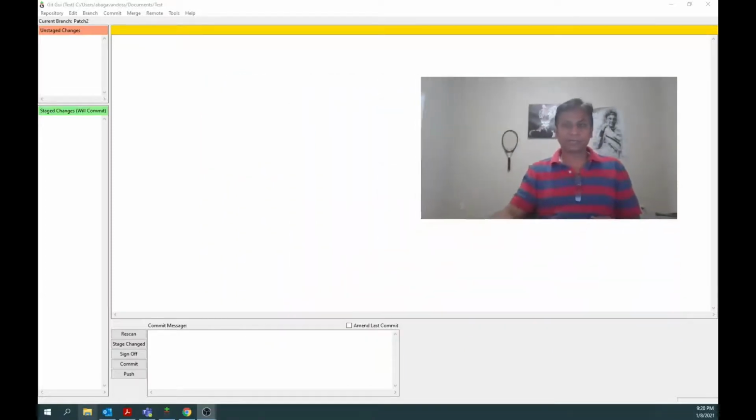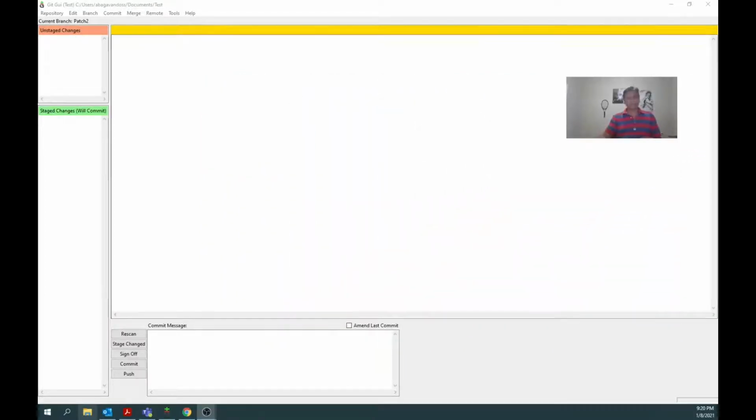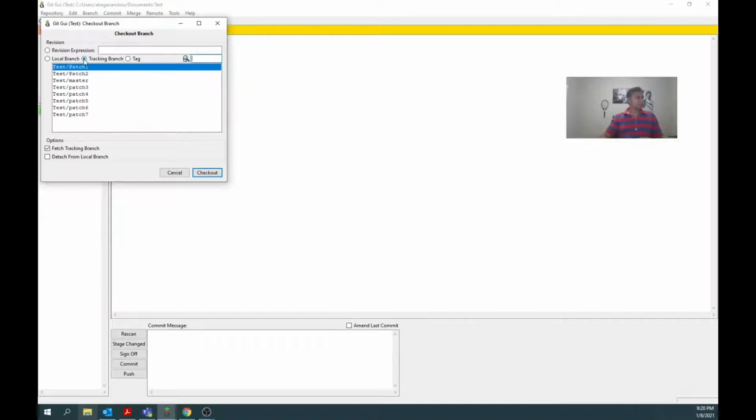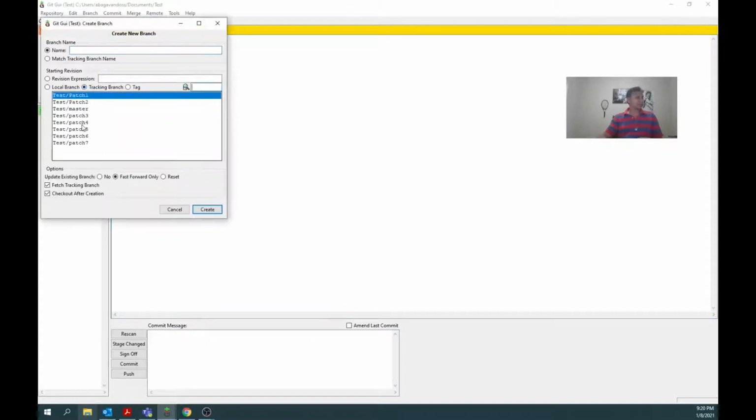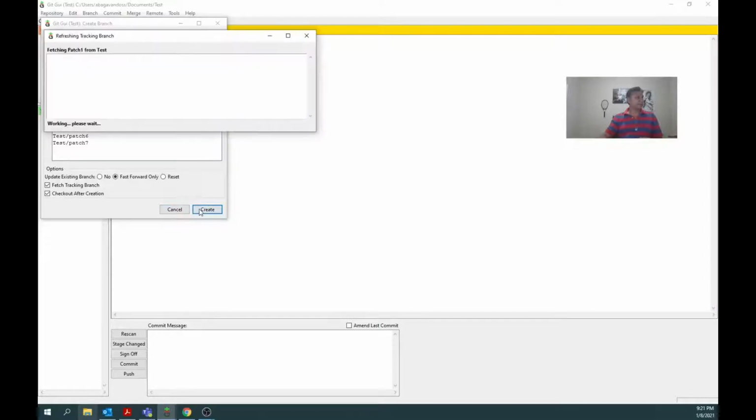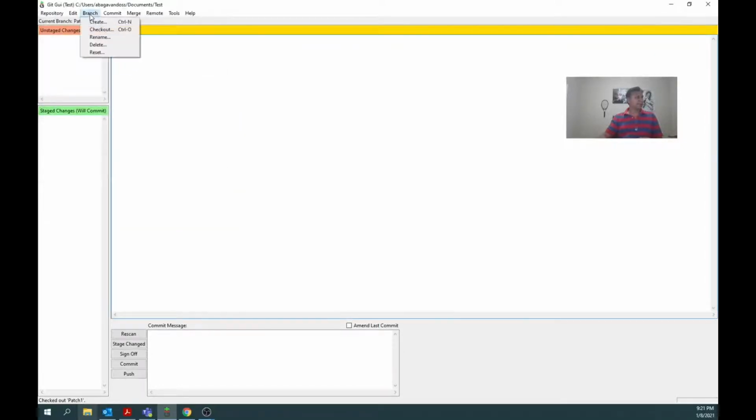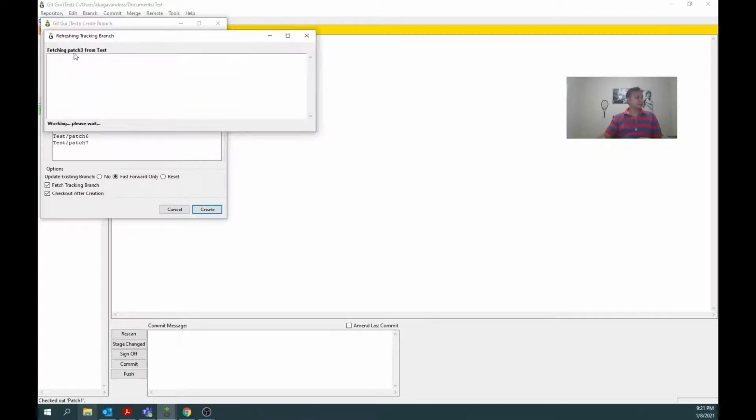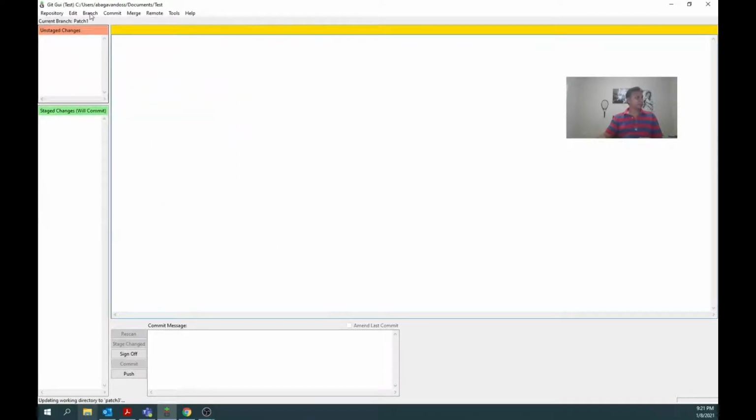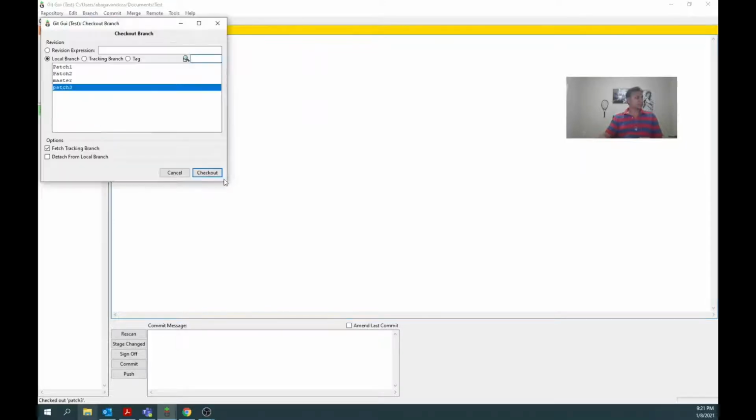See some example quickly. Now I am in patch 2. Check out 2. Otherwise I can take any branch I want. Let's see, we already did patch 1 and patch 2. So do create from the tracking branch, I take patch 3, match the tracking branch name, create. Fetching patch 3 from test. Good. Now I am going to check out. Patch 3 is here. Good.